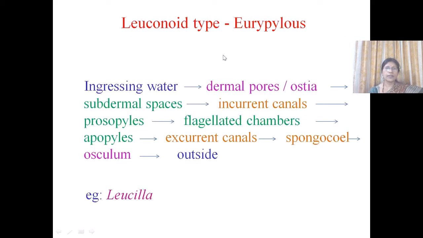The flow of water current in the eurypylous type is: ingressing water enters through dermal pores or ostia to subdermal spaces, and from there to incurrent canals, from incurrent canals to prosopiles, prosopiles to flagellated chambers, and from the flagellated chambers through apopiles to excurrent canals, and from excurrent canals to the spongocoel, or that large one, and from there to the osculum and outside. This type of canal system is seen in Leucilla.